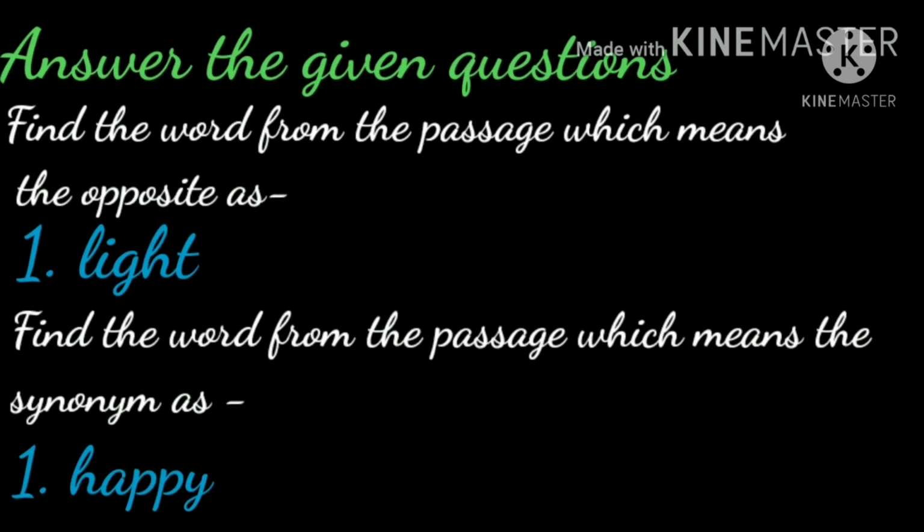Children, let's move on to the next questions. Here we have two questions. Find the word from the passage which means the opposite as light. This means that we have to find the opposite of the word light from the passage. And the second question is, find the word from the passage which means the synonym as happy. Children, synonym means the word having similar meaning. So we have to find a word from the passage which has similar meaning as happy.